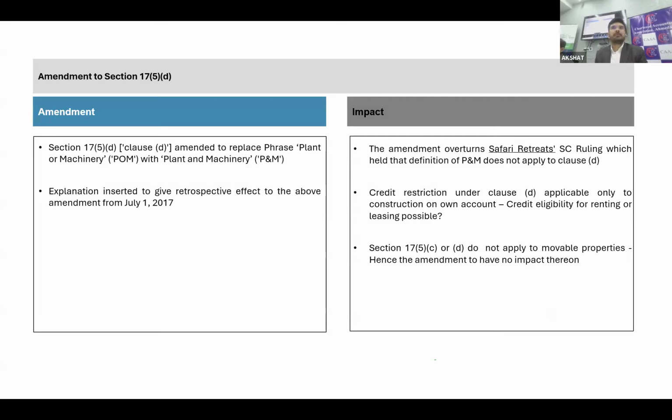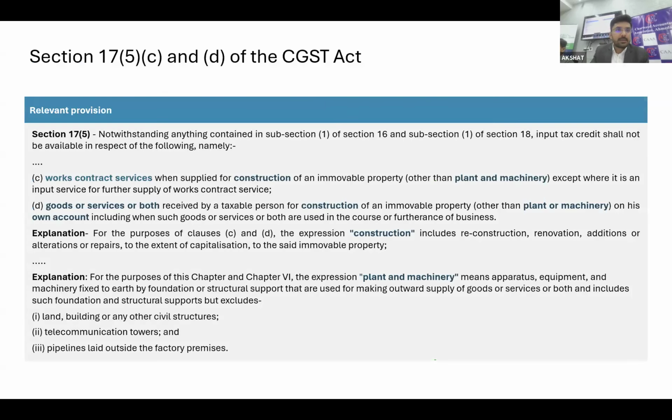I believe that everyone must be aware about what was the history and what gets changed, but for the benefit of all, at the cost of repetition, I'll highlight what was the issue involved and how is the present situation so far as the 17.5 block credit is concerned. We have two sections: Section 17.5C and Section 17.5D.